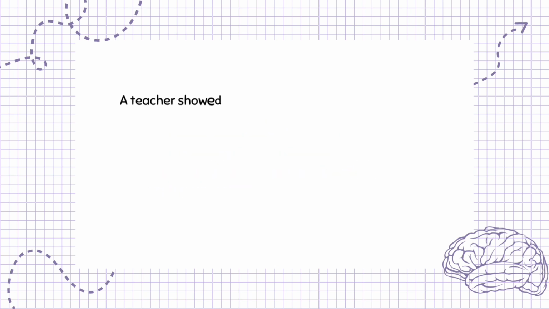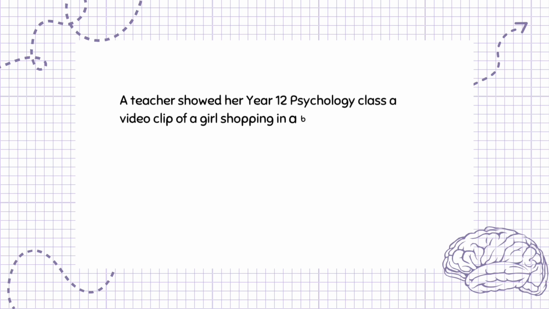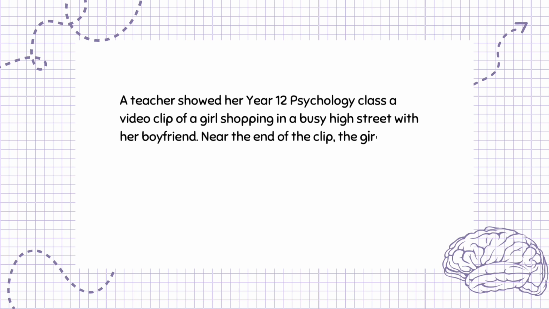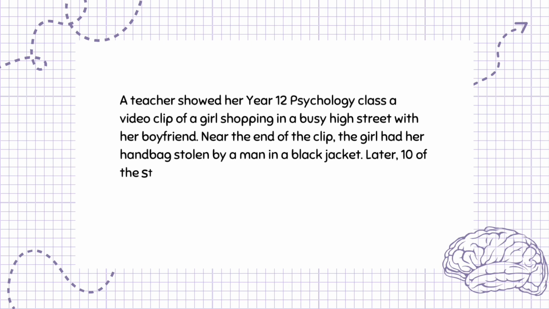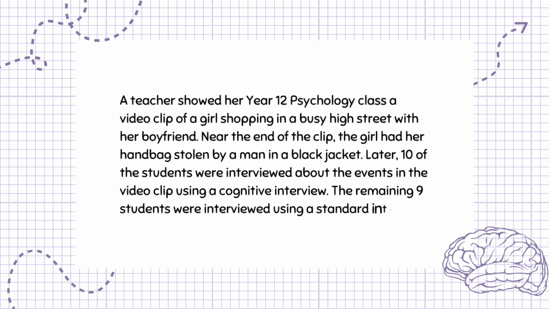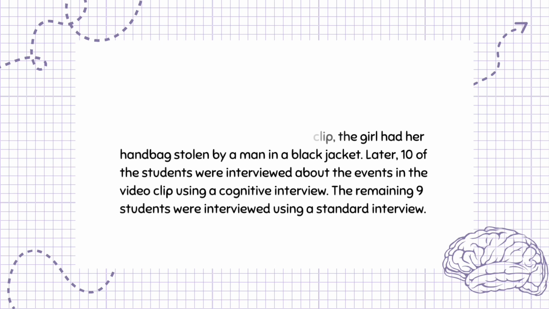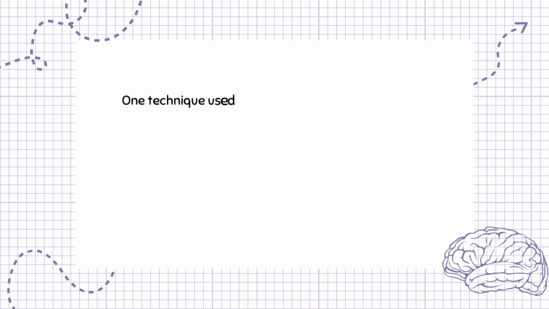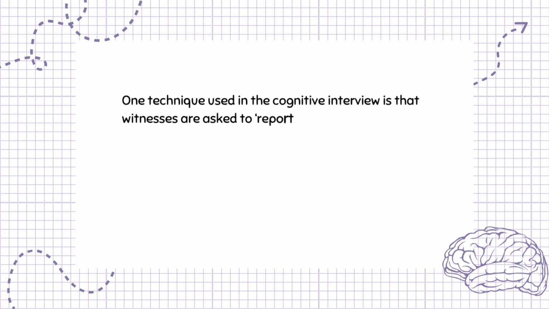A teacher showed her Year 12 psychology class a video clip of a girl shopping in a busy high street with her boyfriend. Near the end of the clip, the girl had her handbag stolen by a man in a black jacket. Later, 10 of the students were interviewed about the events in the video clip using a cognitive interview. The remaining 9 students were interviewed using a standard interview. One technique used in the cognitive interview is that witnesses are asked to report everything.